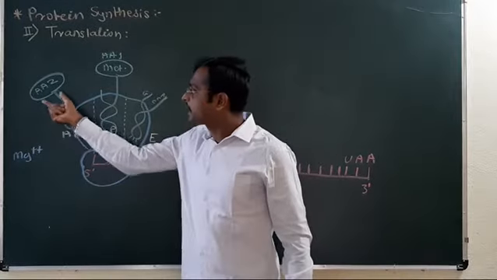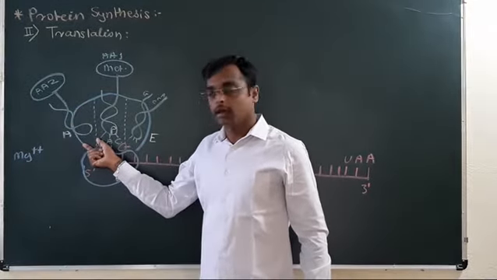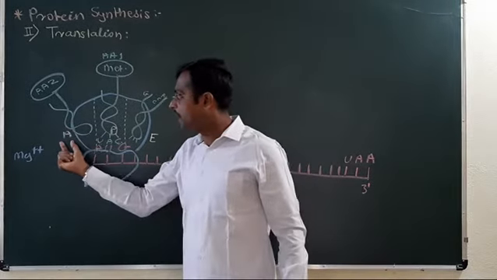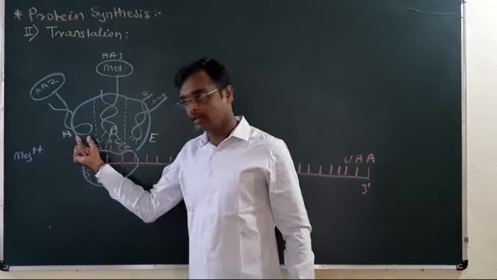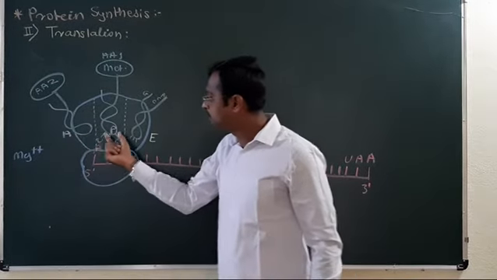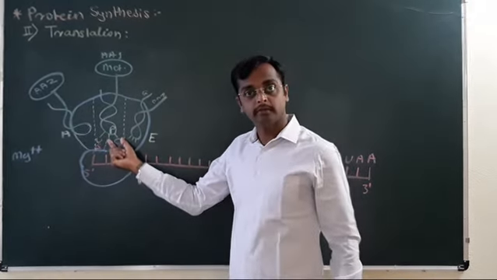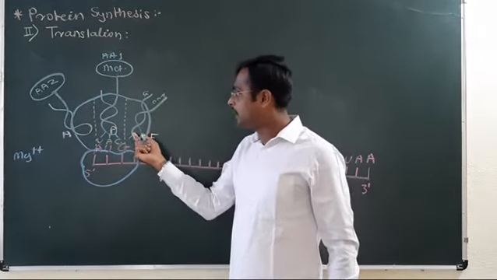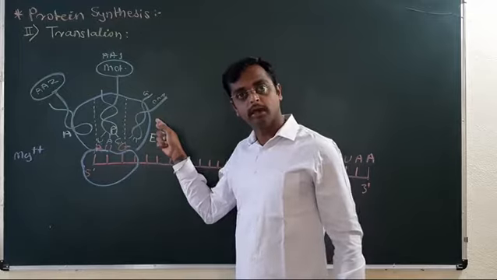Now the second amino acid is brought by the tRNA. This tRNA first arrives at the A site, the amino acid site. Then this tRNA will get shifted to the P site, and after giving the amino acid, the empty tRNA will leave the ribosome from the E site.